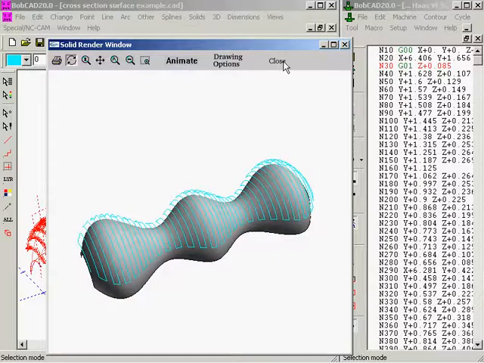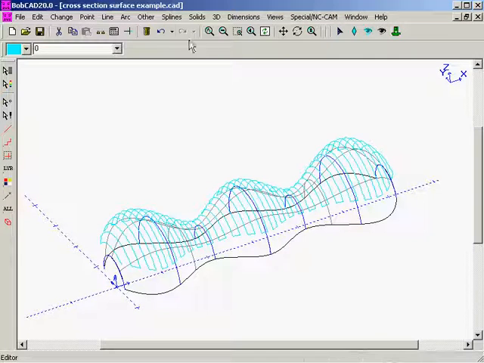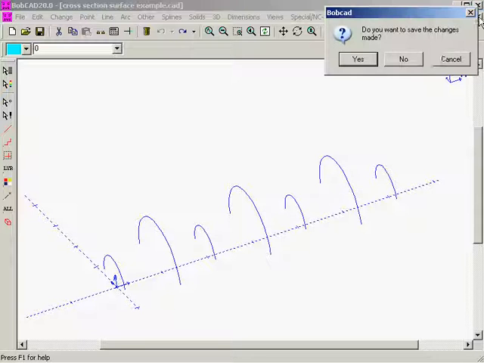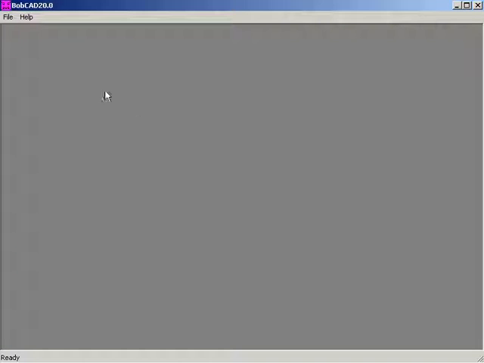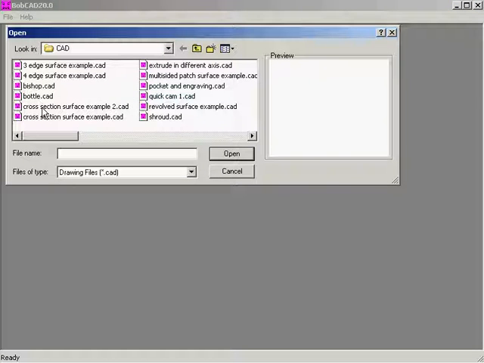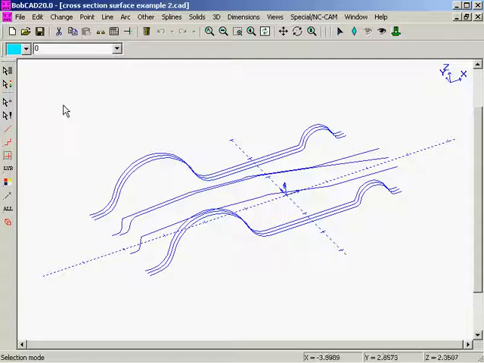Okay. Alright, let's exit out of the cam here. Undo this. And let's exit out of this file altogether. We'll go to File, Open. This time let's select a different cross-section example. Okay. Here is a cross-section geometry on the screen. As you can see, there's several pieces of several chains here.